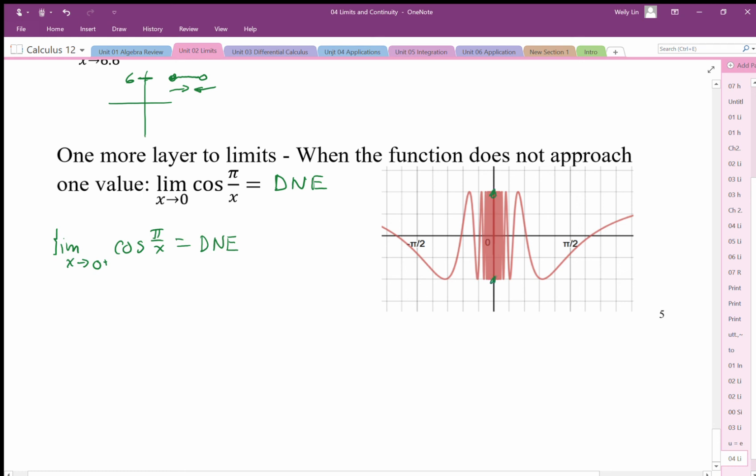it does not exist. And then the same reasoning could be said for a one-sided limit going to 0 from the negative side, same thing. Okay, it does not focus in on one value, so the limit does not exist. Okay, in either case and in the general case, the limit does not exist.